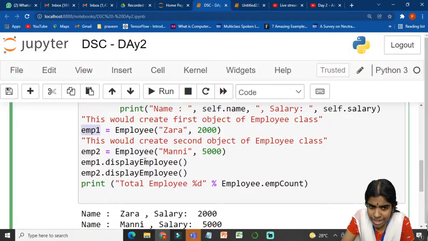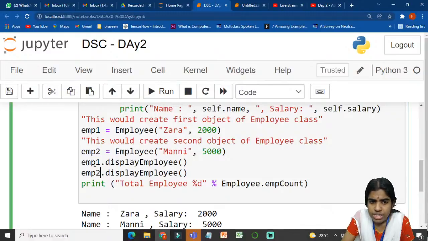Again I am calling the class by the class name employee class and passing the name and the salary. What is the name of my employee? It is enclosed within double quotes, and how much salary he is earning. It is stored in the variable called emp2.